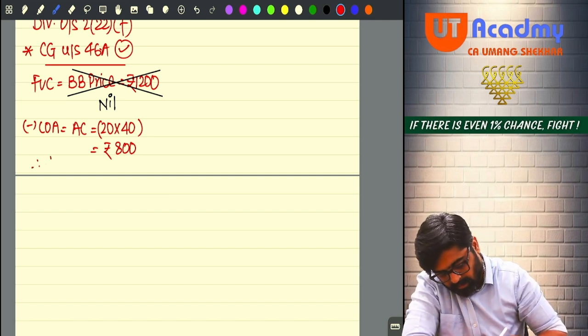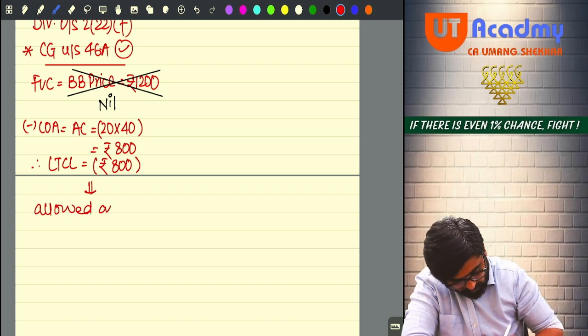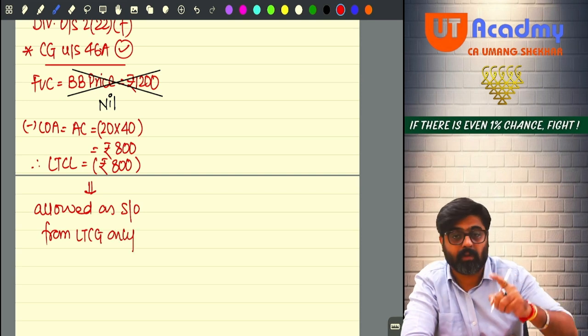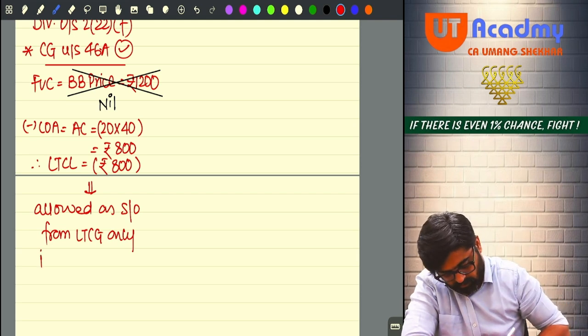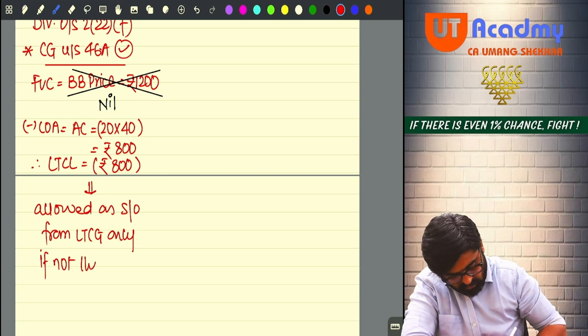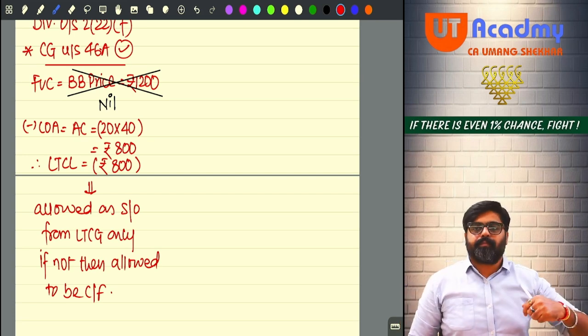So therefore there will be a long term capital loss of rupees 800, which shall be allowed as set off from LTCG only, because long term losses can be set off only against long term gain. I have already told you. If not, then allowed to be carried forward. Did you understand?